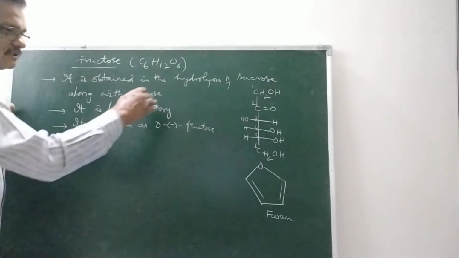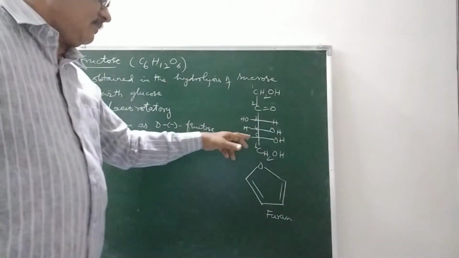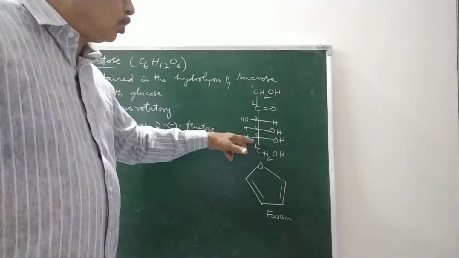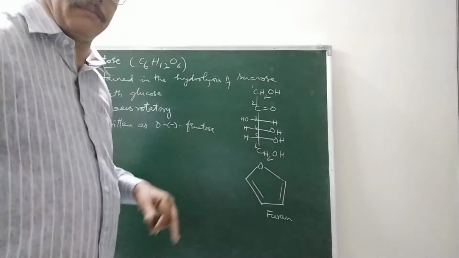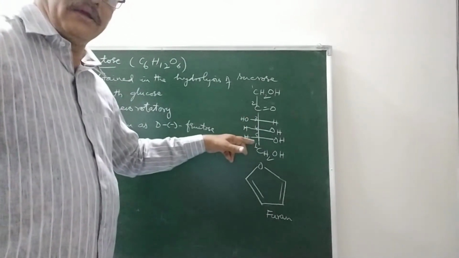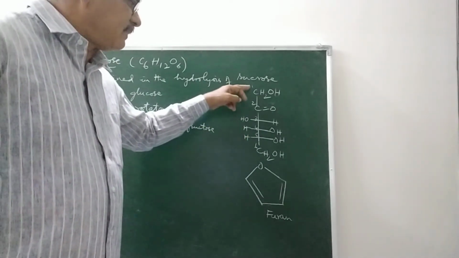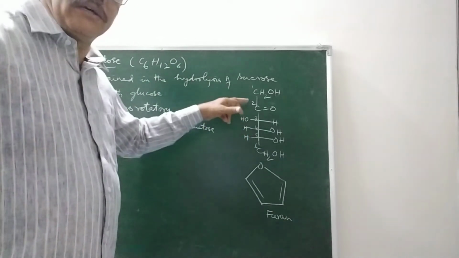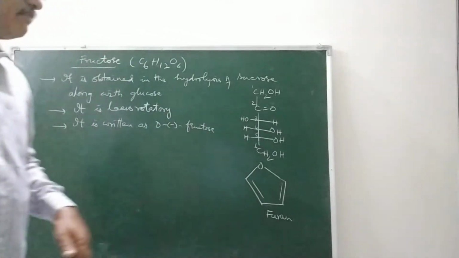So first we will write the cyclic forms. This cyclic form arises due to the glycosidic linkage between the second carbon and the fifth carbon. In glucose, glycosidic linkage is present between first carbon and the fifth carbon, whereas in fructose, the glycosidic linkage is present between second carbon and the fifth carbon.